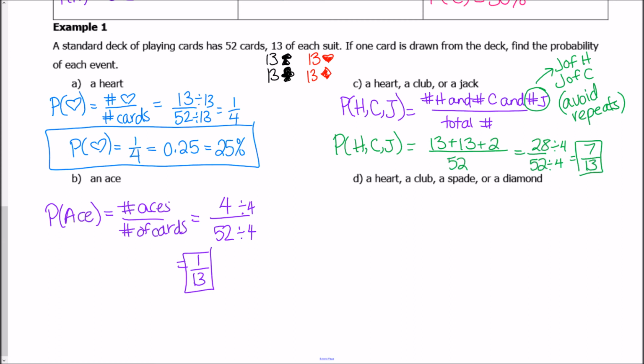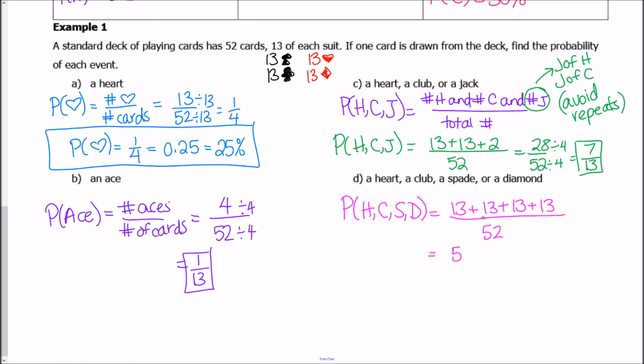Okay? All right, and then lastly, question D says find the probability of a heart, a club, a spade, or a diamond. So to find this, we need the total number of hearts, which are 13, the total number of clubs, which are also 13, the total number of spades, which are also 13, and the total number of diamonds, which is also 13. Nothing is going to be repeating because there's no way a card could be a heart and a club at the same time, for example. All over 52 cards altogether.